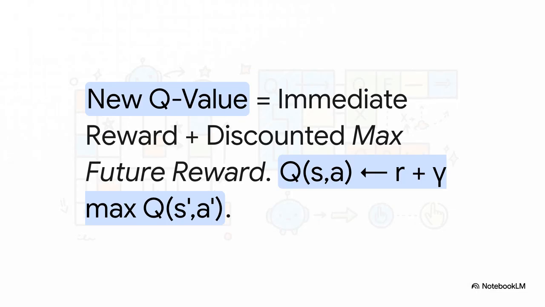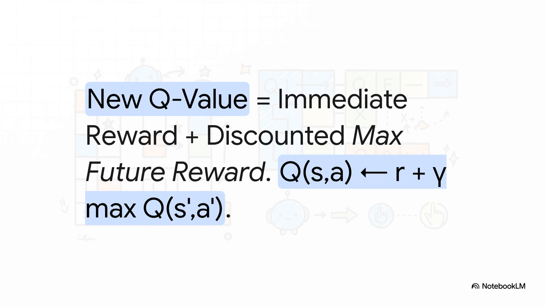And here it is, the secret formula. Now I know, it might look a little scary with all the letters and symbols, but the idea behind it is pure genius. Just stick with me. The new value for a move is the immediate reward you get, plus a little piece of the best possible future reward you could get from the next state.